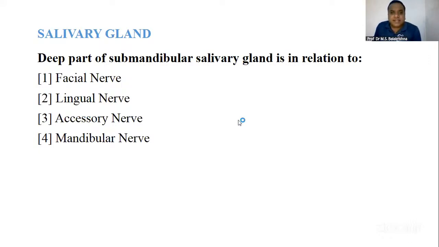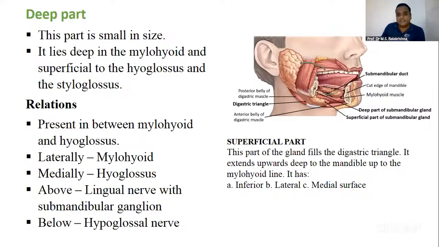So the answer is the deep part of submandibular salivary gland is in relation to lingual nerve. For this, you see this. The submandibular salivary gland, which you are seeing here, is small in size. It lies deep to mylohyoid muscle. One MCQ was there, and it is superficial to hyoglossus and styloglossus muscle.